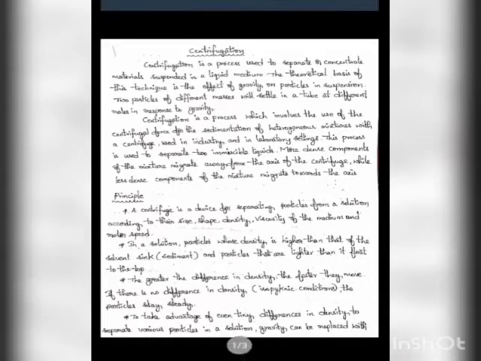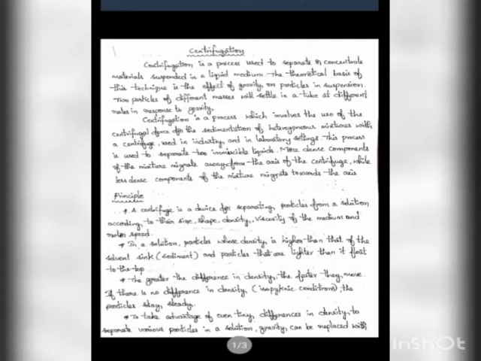migrate towards the axis. Principle: a centrifuge is a device for separating particles from a solution according to their size, shape, density, viscosity of the medium and rotor speed. In the solution, particles whose density is higher than that of the solvent sink, and particles that are lighter float to the top. The greater the difference in density, the faster they move. If there is no difference in density, the particles stay steady.